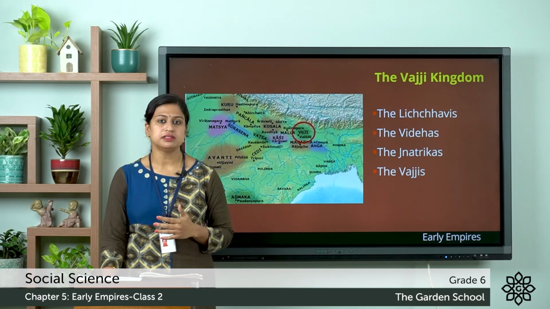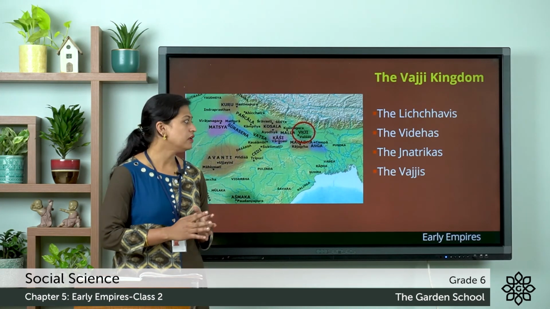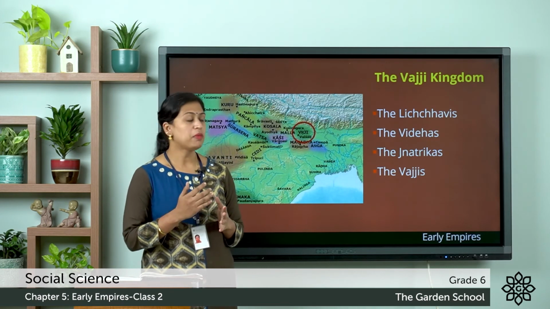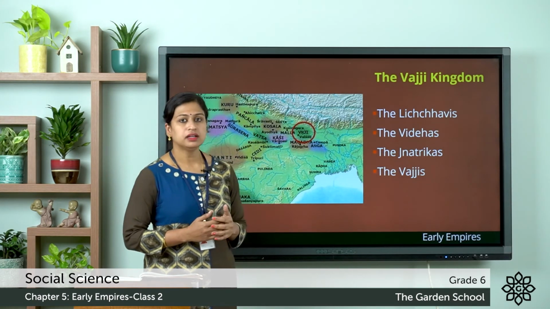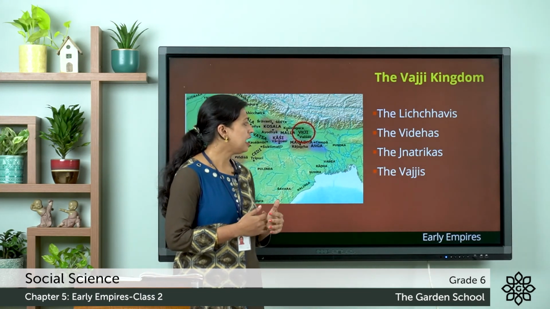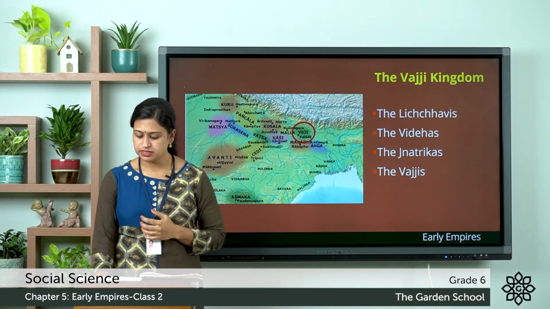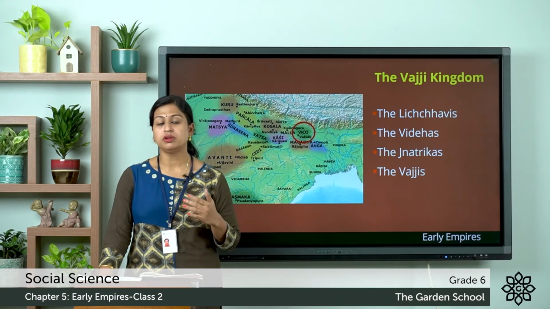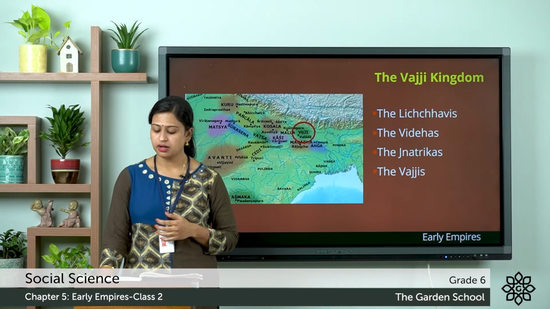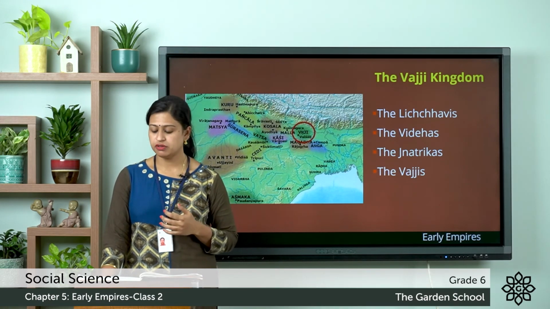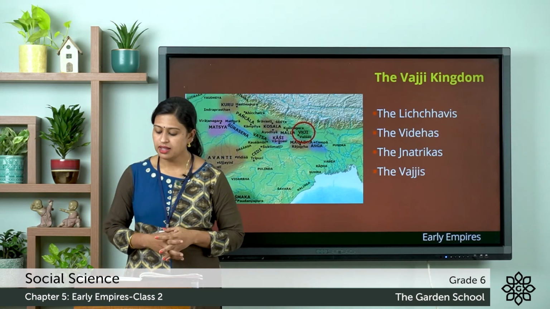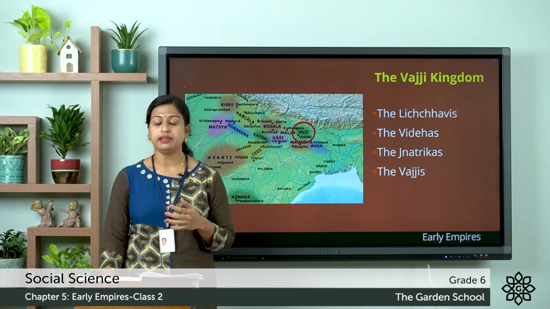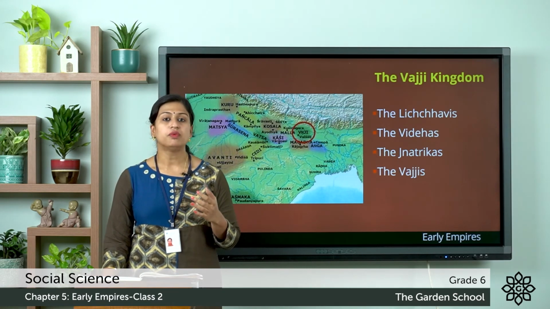And here the Vajjian kingdom consisted of a group of 8 states, but among them the Lichchhavi, the Videha, the Jnatrika and the Vajjis were important. Here the Lichchhavis ruled over the area that was located to the north of river Ganga in Bihar, and at that time the capital of Lichchhavi was Vaishali, which is located in modern Basarh in Vaishali district in North Bihar, and this Lichchhavi was also the political headquarter of the Vajji kingdom.